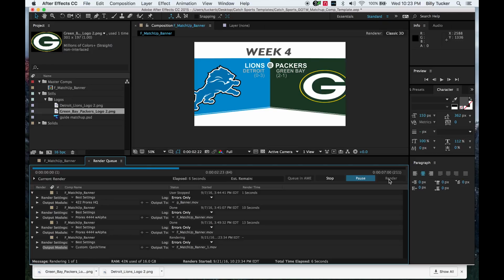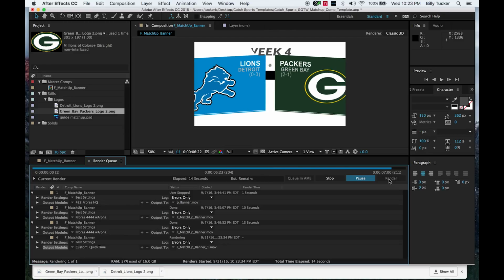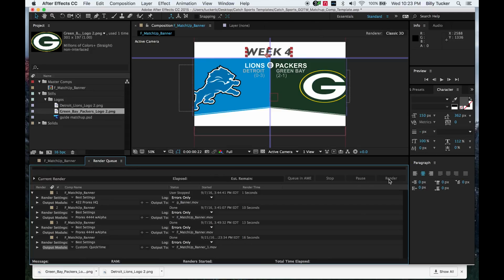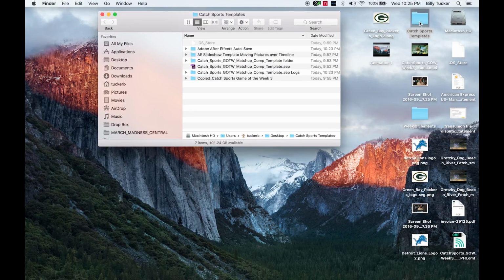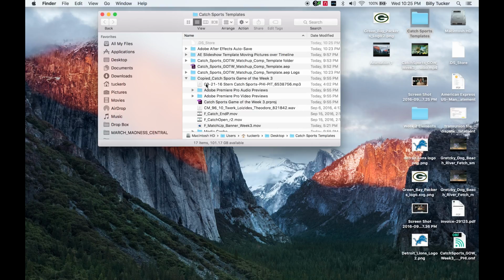Week 4, Lions and Packers, alpha on, alpha off, and boom. All right, we just updated and animated our matchup logo. Let's go into the Premiere project and look how our whole sequence times out. If we go into our templates again and go into our Premiere project,